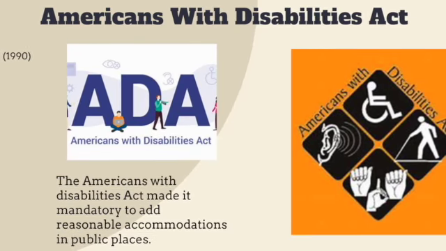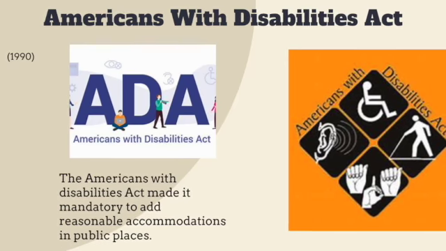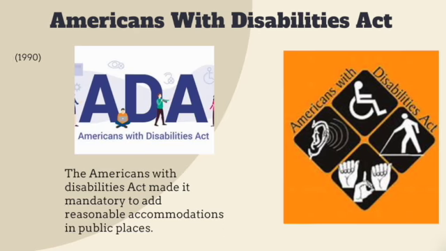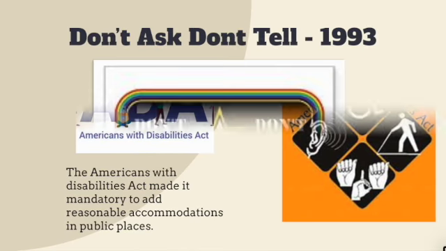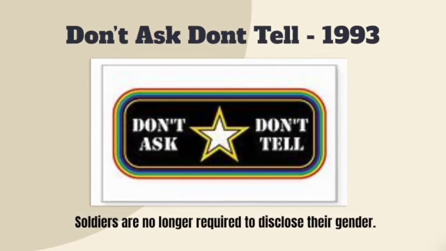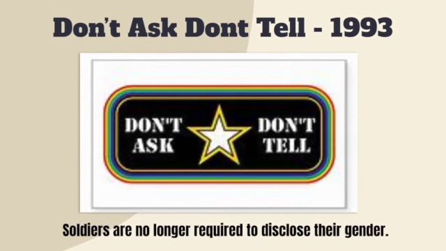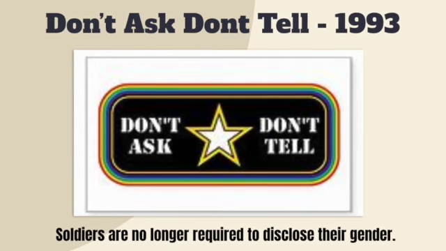After the passing of the Americans with Disabilities Act in 1990, reasonable accommodations must be made by companies in public places for those with disabilities. The Don't Ask, Don't Tell policy made it so that those enlisted in the military are no longer required to disclose their gender to their supervisors.